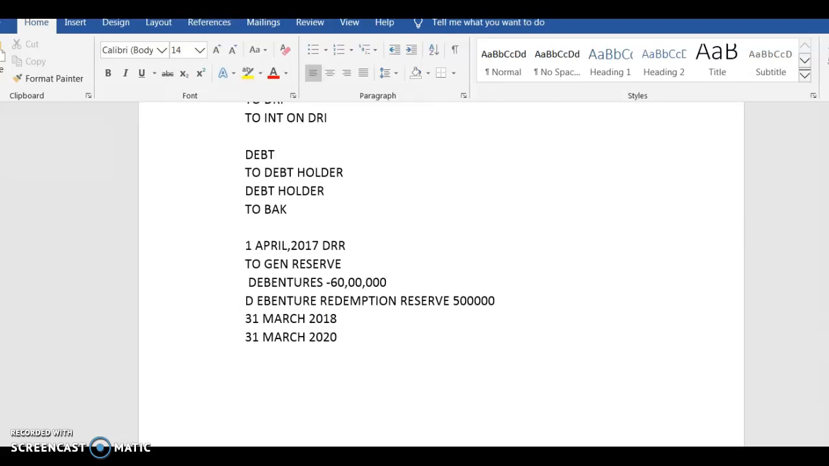Okay, so the first year, that is 31st March 2018, you will be transferring the amount. What is the amount? P&L to how much DRR? How much do you want to transfer? Please note, 1 lakh, because sorry, 10% is the minimum. 10% of 60 lakh is 6 lakh, but 5 lakh you already